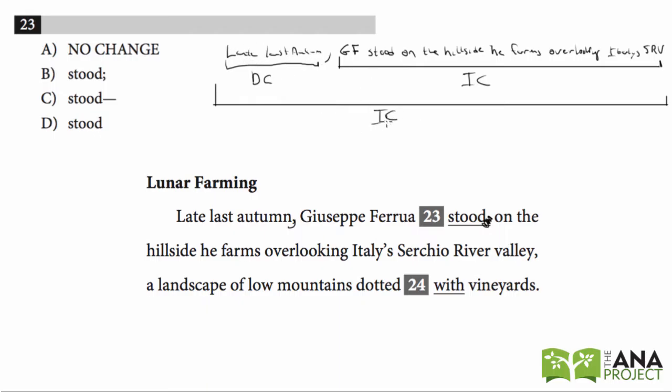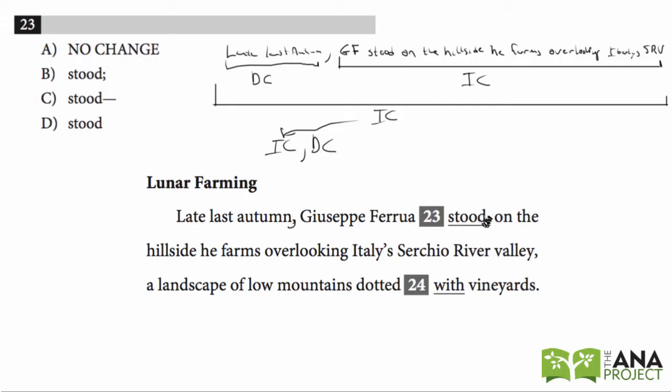So this independent clause is obviously composed of one dependent clause. So this is a complete sentence. Late last autumn, comma, Giuseppe Ferrua stood on the hillside he farms overlooking Italy's Serchio River Valley. So that's one independent clause. And then there's a comma, a landscape of low mountains dotted with vineyards. That's a dependent clause. So this first independent clause is made up of a smaller dependent clause and a smaller independent clause. So this makes up this, and then we have comma dependent clause.